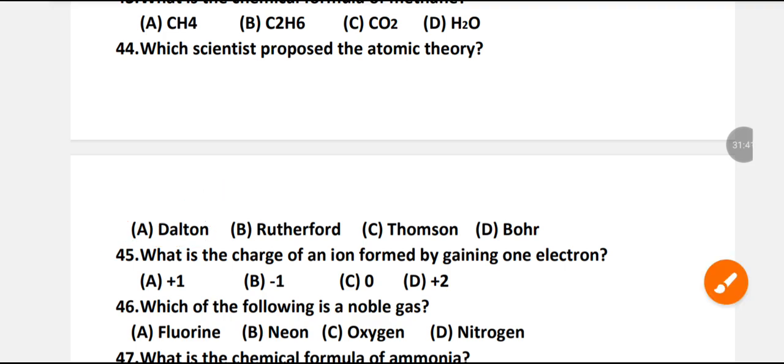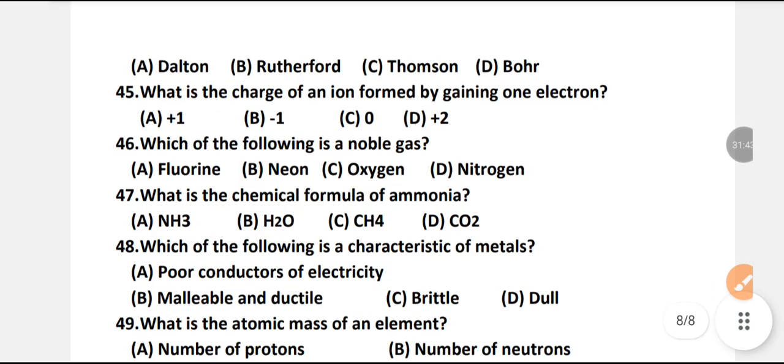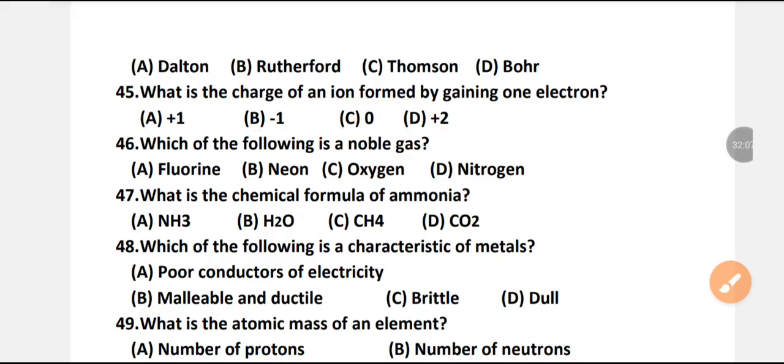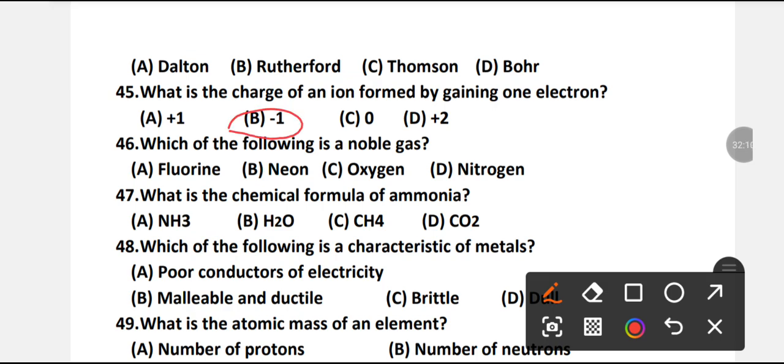What is the charge of an ion formed by gaining one electron? +1, -1, 0, or +2? Which option is right? B is the right option. -1 is the charge of an ion formed by gaining one electron.